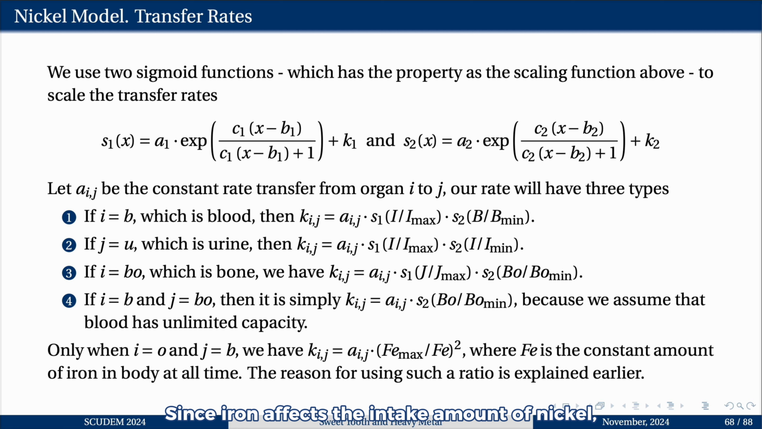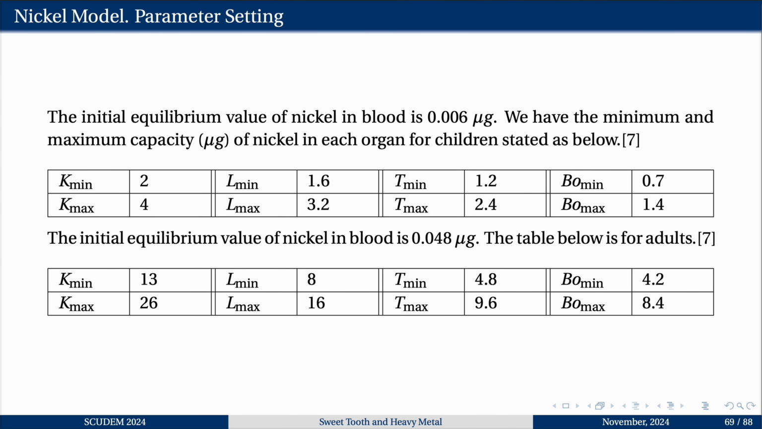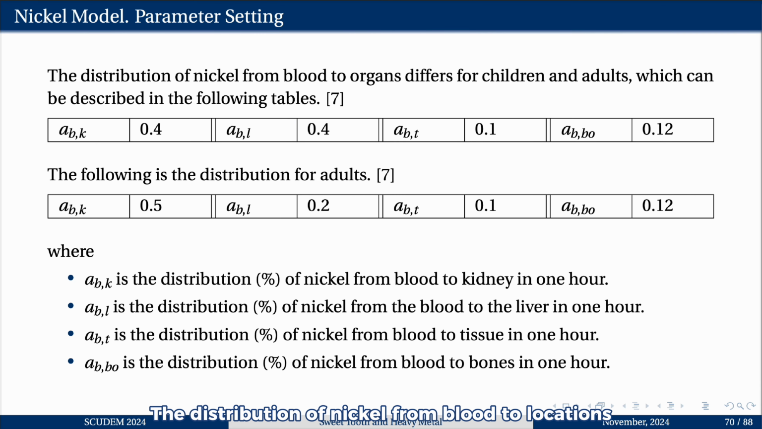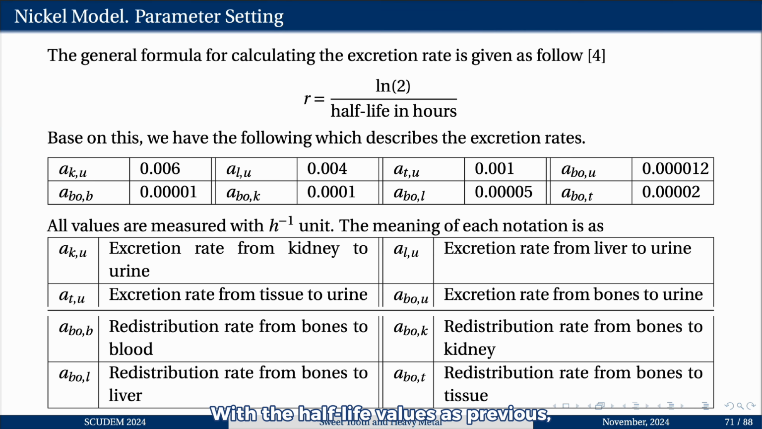Since iron affects the intake amount of nickel, only the transfer rate from oral to blood is scaled using the ratio of iron. Our parameters are set based on the findings of the Agency for Toxic Substances and Disease Registry. We assume the minimum capacity to be the equilibrium. The distribution of nickel from blood to locations is displayed as below. With the half-life values as previous, we use the formula R equals ln 2 divided by the half-life in hours to calculate the excretion rate, which results in the following parameters.